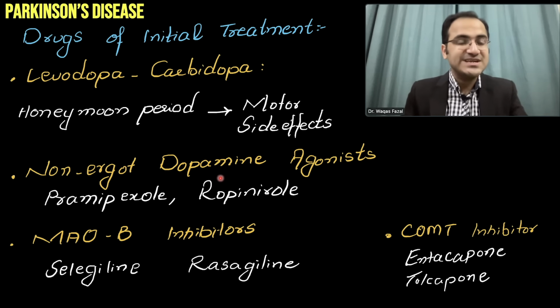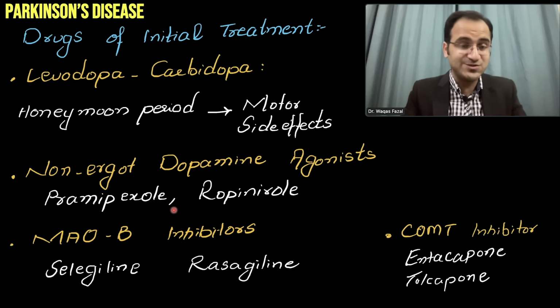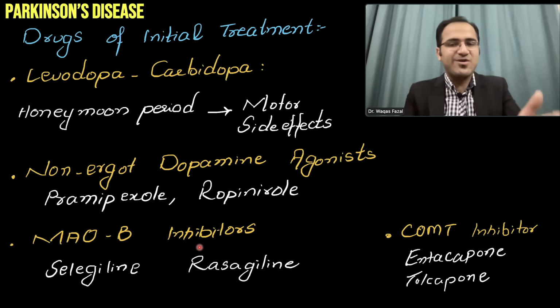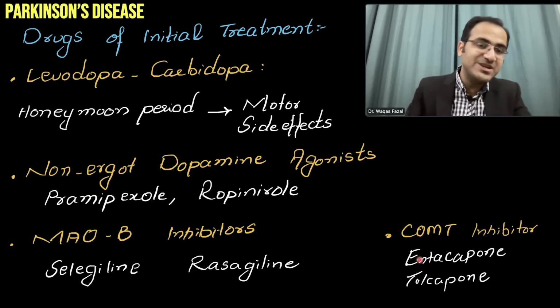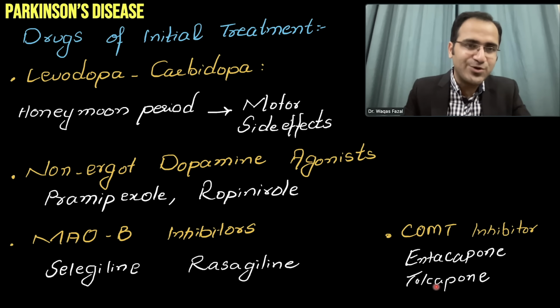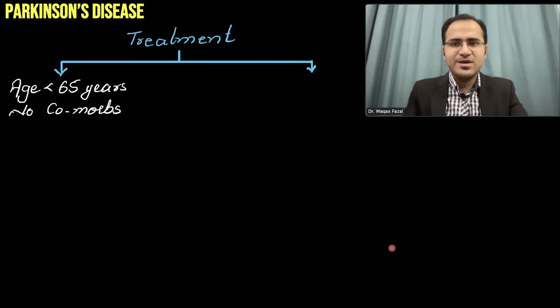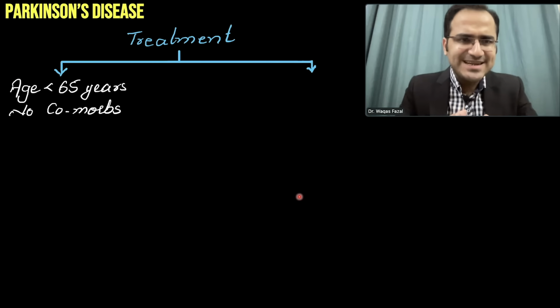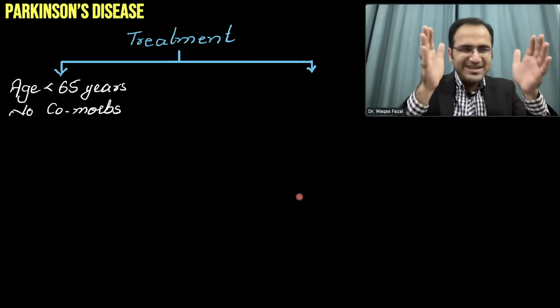Non-ergot dopamine agonists: there are certain drugs that stimulate the dopamine receptors. They include pramipexole, ropinirole. MAO-B inhibitors that prevent the breakdown include selegiline, rasagiline. COMT inhibitors include entacapone, tolcapone. Tolcapone is not used because it is hepatotoxic. Tolcapone has an L in it, it damages the liver. Entacapone is used.